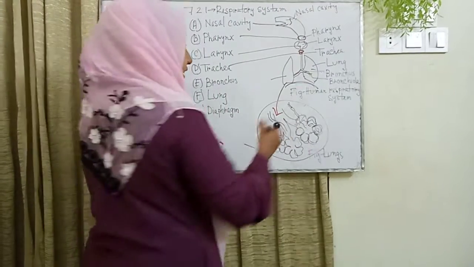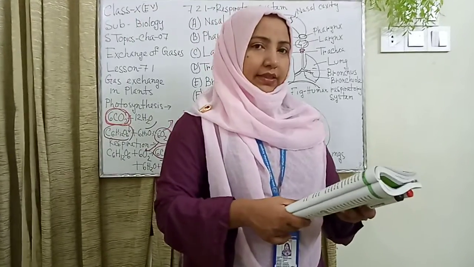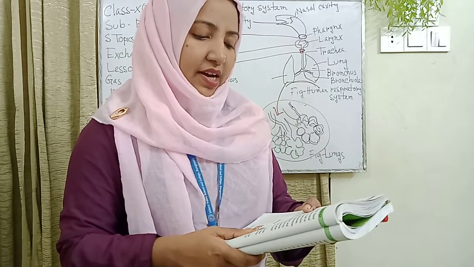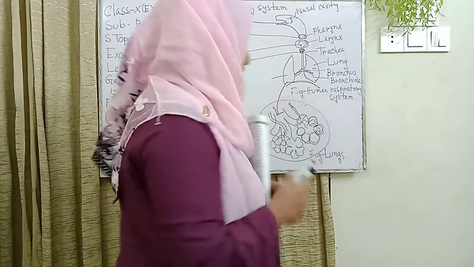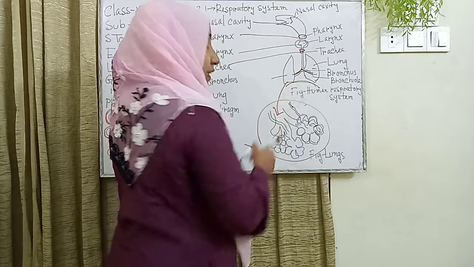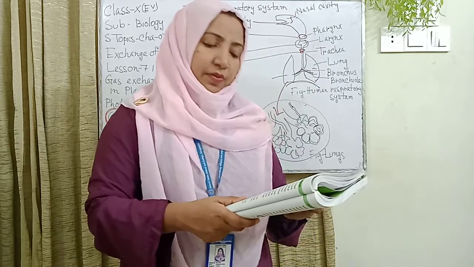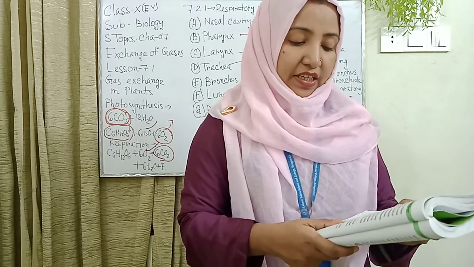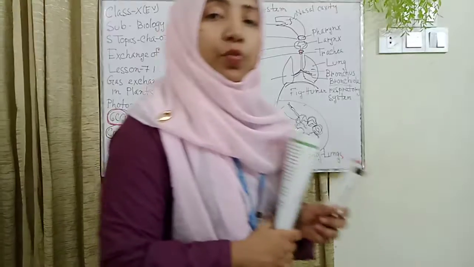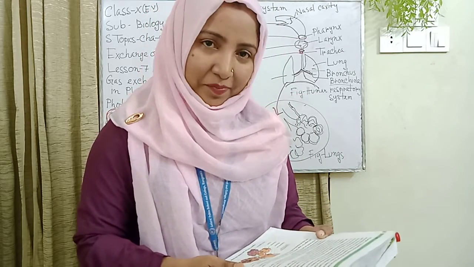Basically, this structure is the bronchus. The lower end of the trachea is divided into two bronchi, which lead to the right and left lungs respectively. This part is one bronchus, and this part is the other bronchus. Each of the bronchi divides and subdivides repeatedly to form bronchioles. The structure of the bronchi is just like the trachea.